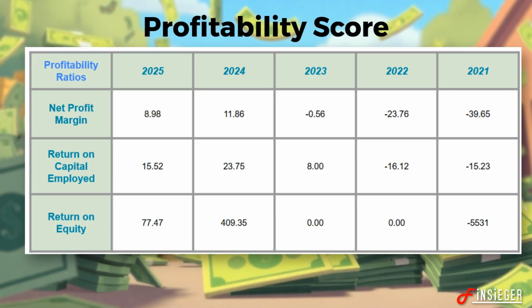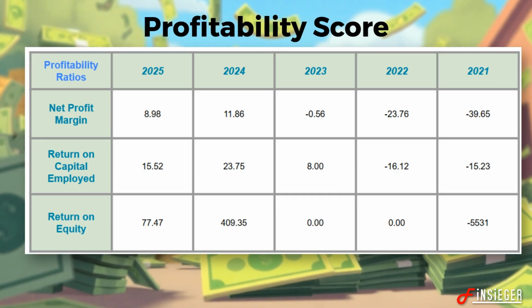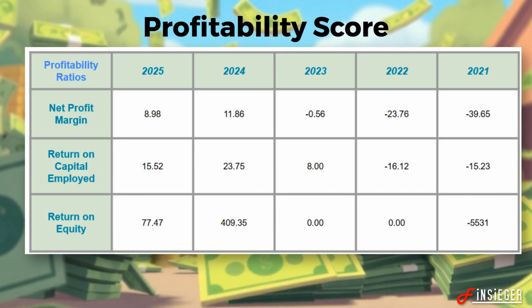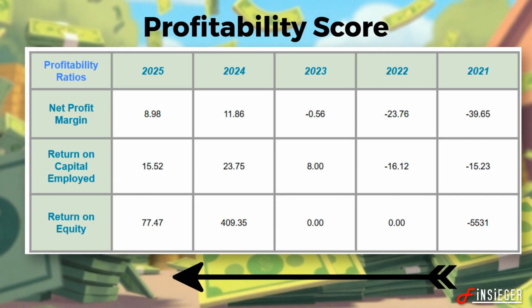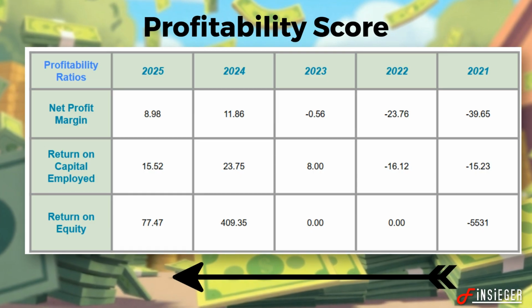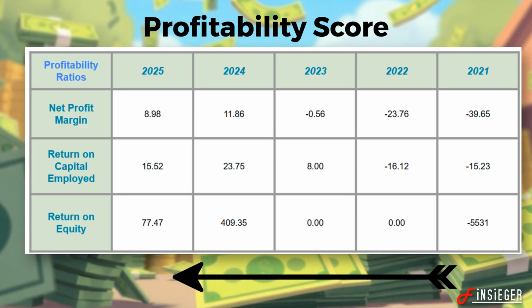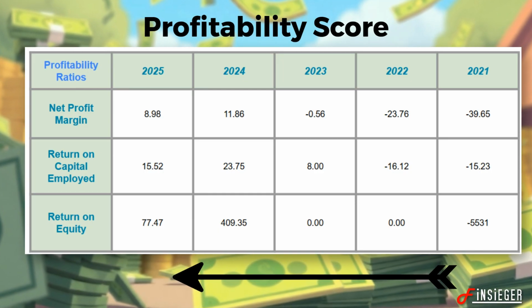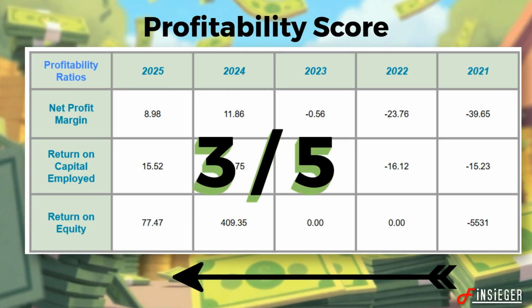For profitability score, we will be looking at NPM, ROCE and ROE. In case of Indigo, it has recently gone from negative to positive. Looking at the trend, we can also see that profitability is improving over time. Considering this data, Indigo gets a profitability score of 3 out of 5.